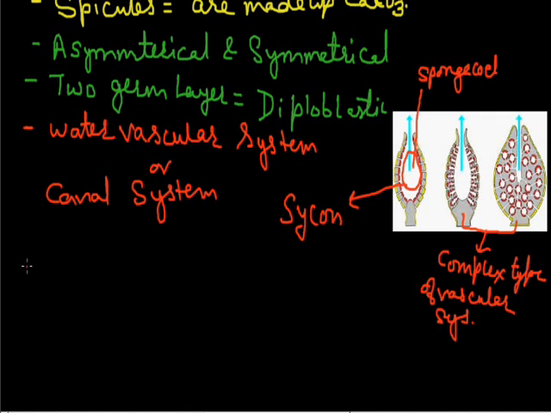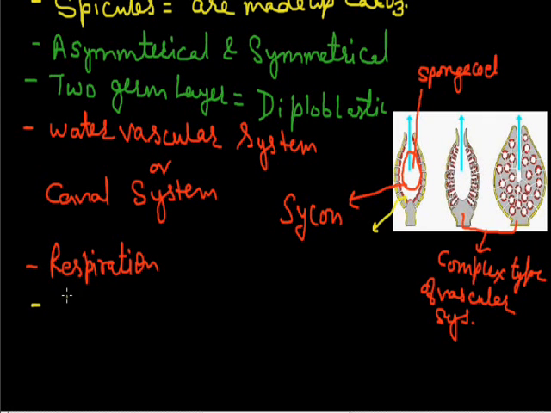So what is the role of the water vascular system in the animal? It helps in respiration because these are aquatic animals, so the gaseous exchange takes place inside the body through the body surface or through the cells which are in contact with the oxygen. So how is the oxygen transported inside the body? The oxygen is transported inside the body through the water vascular system. These cells receive the oxygen through the water vascular system.